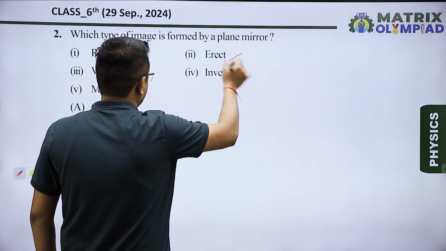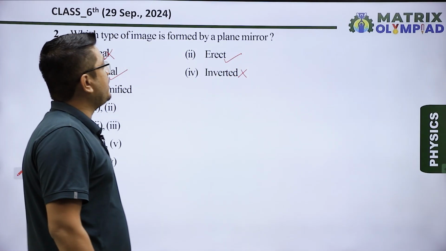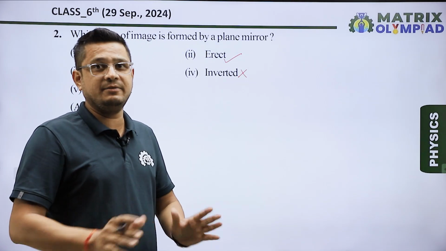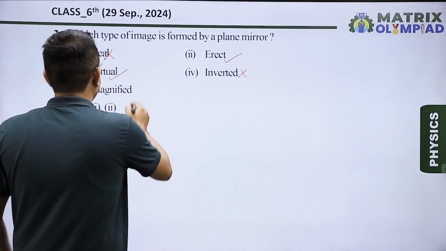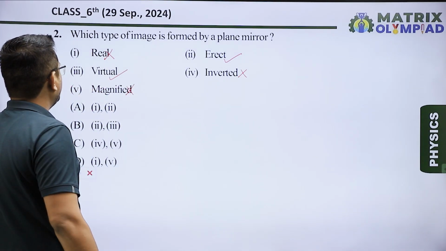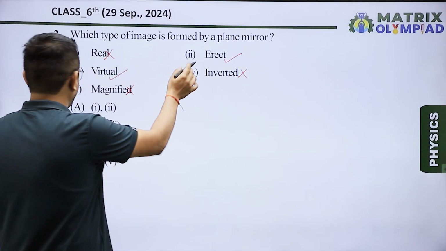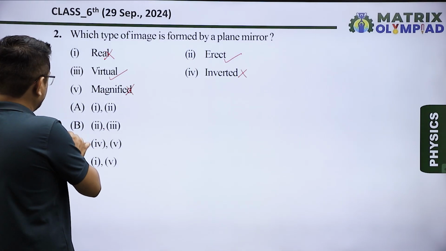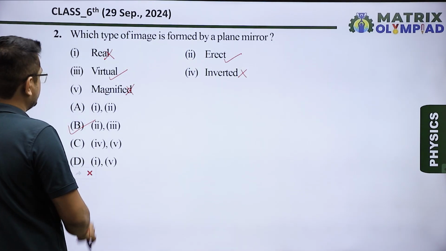Inverted is absolutely wrong. And the image formed by a plane mirror is always equal to the size of object. So magnification is always 1. So magnified is also wrong. So correct answer is virtual and erect. So the correct option will be second and third. That means option B is our correct answer.